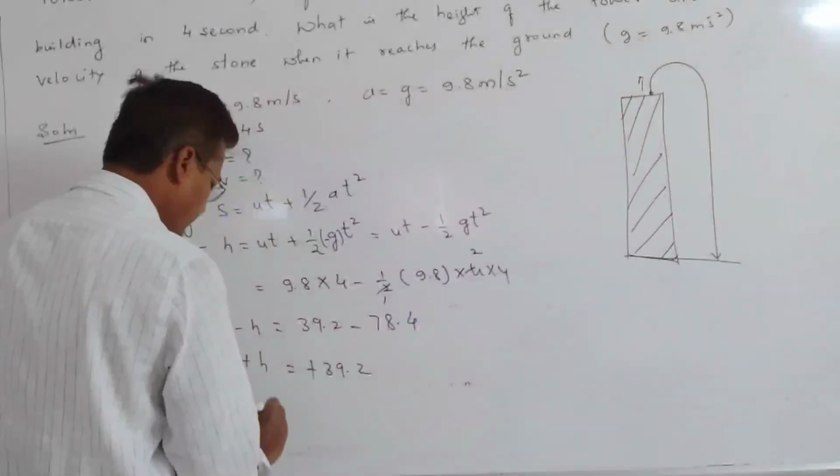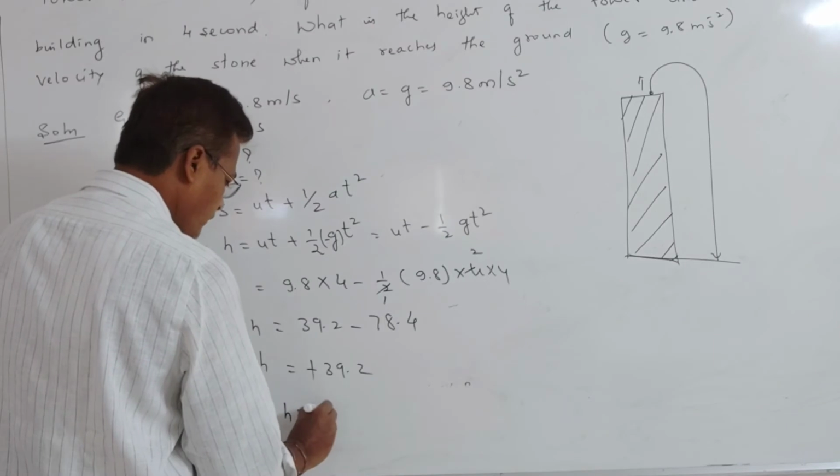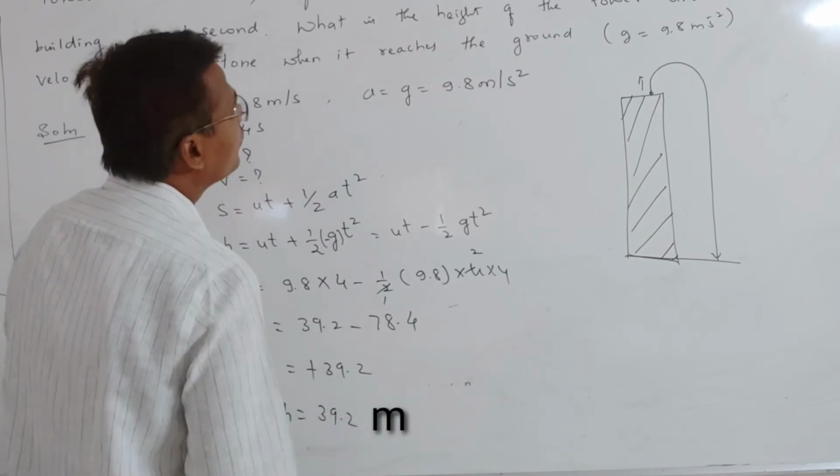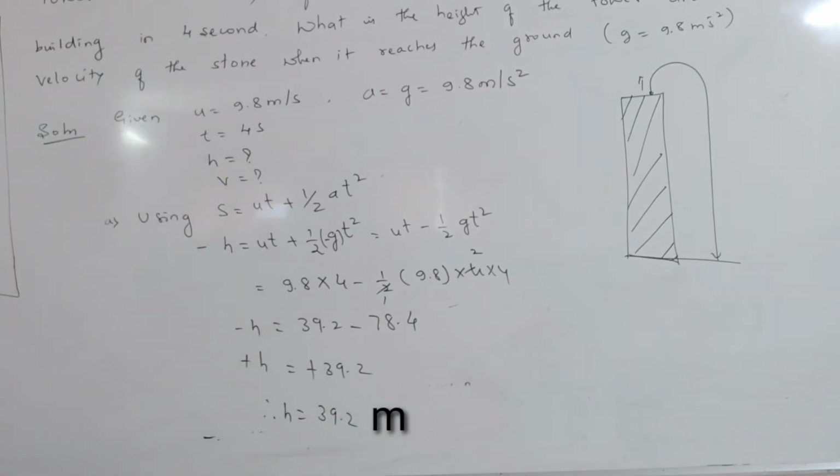The minus signs cancel, therefore h equals 39.2. So the height of the tower is 39.2 meters.